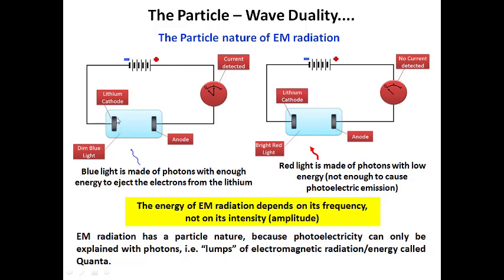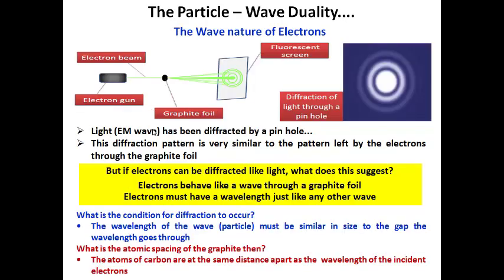Once the electrons on the surface absorb the energy, the energy of the photon is utilized to eject the electrons from the surface. That energy is turned into kinetic energy. Due to this kinetic energy, in the particle nature, the electrons from the surface are emitted towards the anode. So we expect movement of charges from one end to the opposite end. That is called the photocurrent. This is the explanation for the particle nature of an electromagnetic wave.